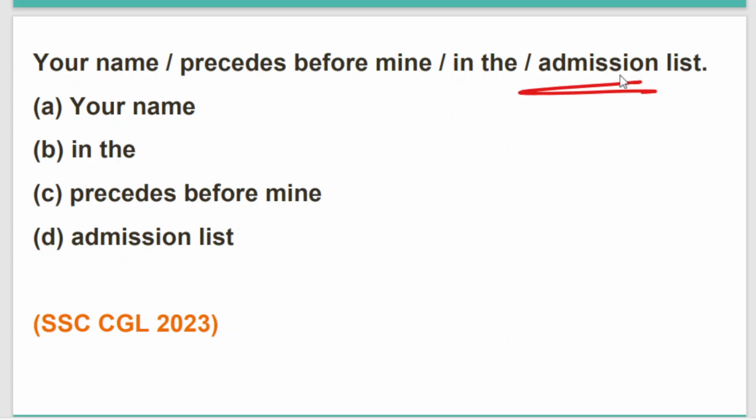That's why it is a list having more than one name, of course. So in the list, a lot of names are present, amongst which we are talking about a name that precedes before mine. That means your name is before mine. Here is already given a word precedes. That means before.